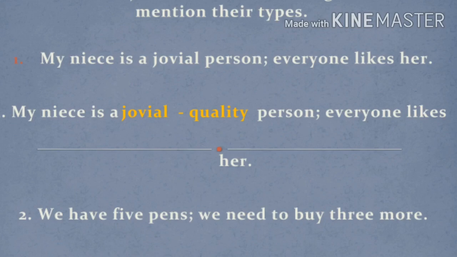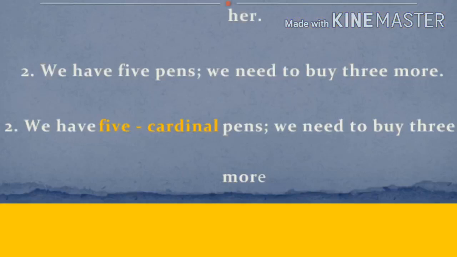Which is the noun in this sentence? Pens. Now you have to ask the question to it. See the word before the noun. It is 5. It seems like a number. So in adjectives of number, among the 4 kinds, we have to find out what type it belongs to. It mentions exactly 5, so that must be a cardinal number. 5 is a cardinal number.